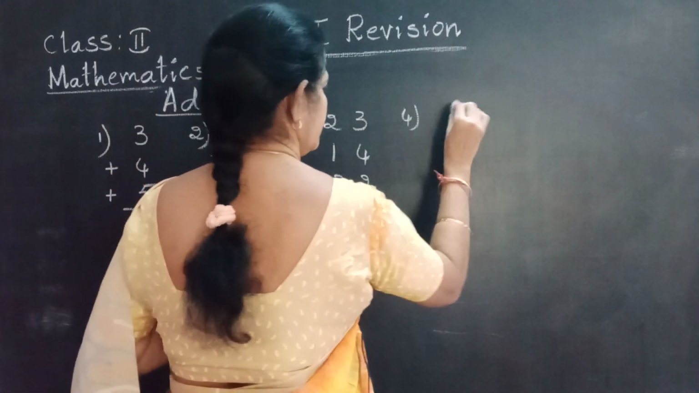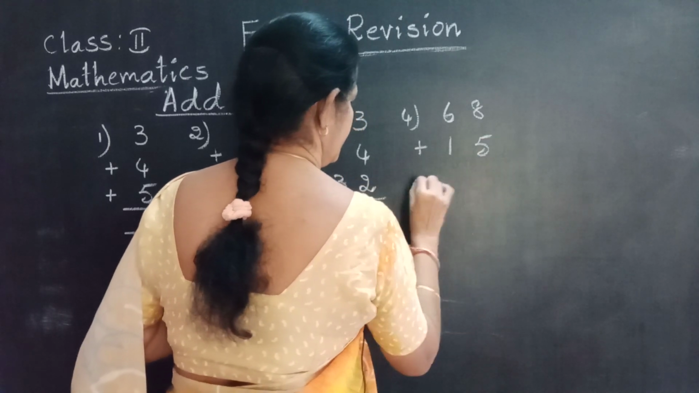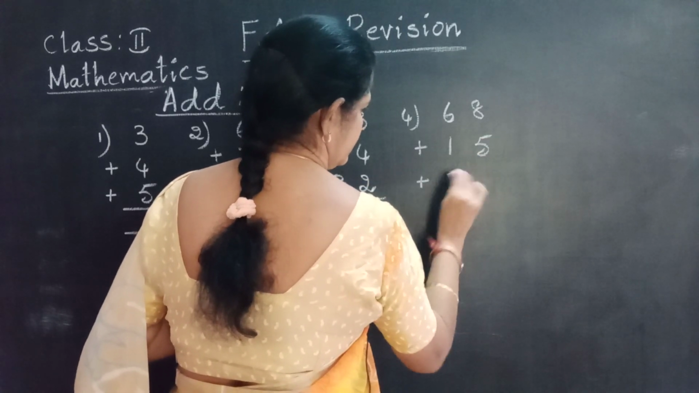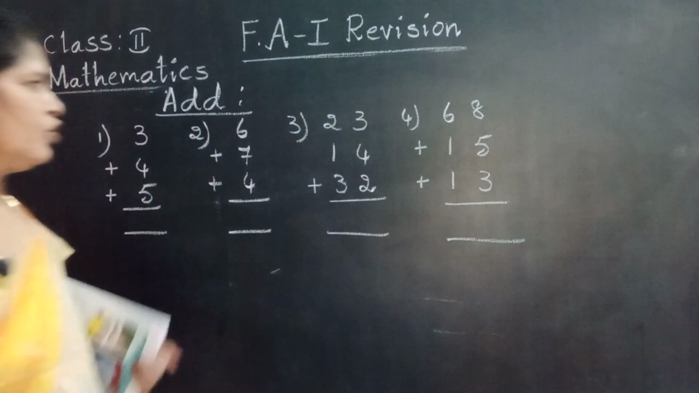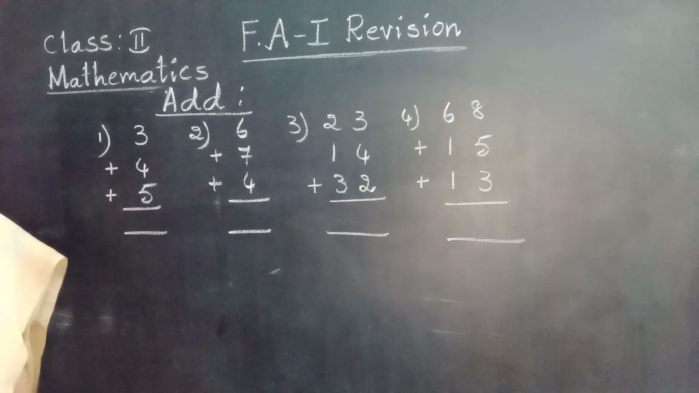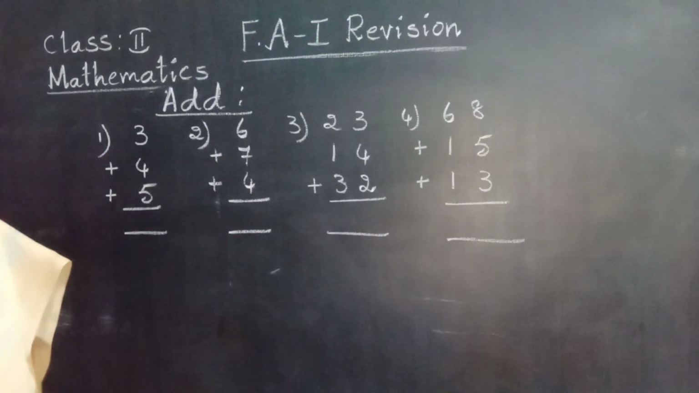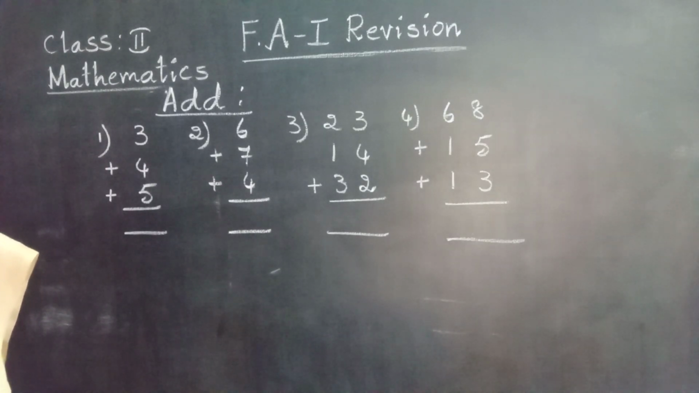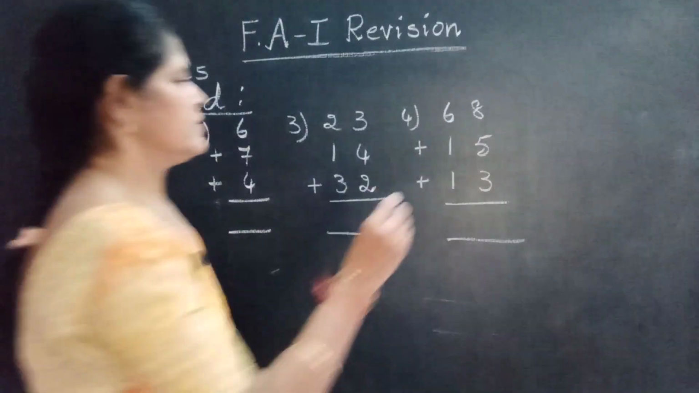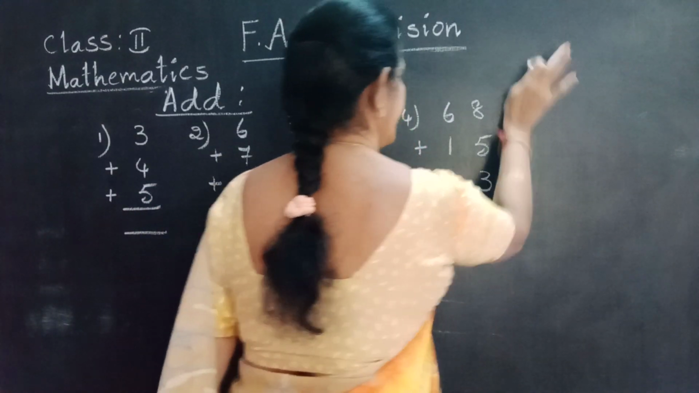Next one. 68 plus 50 plus 30. Come on, find the totals. Note down and find the totals. These are the addition problems. Note down. Next one. Fifth one. Correct? Okay, I write down.